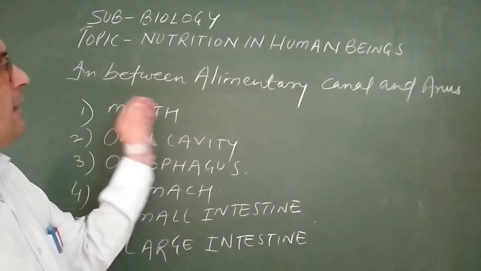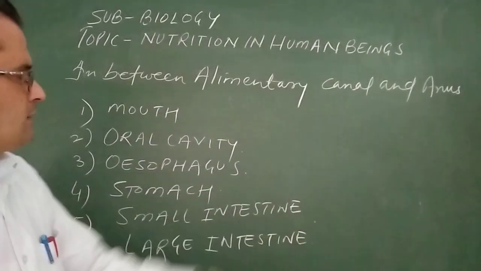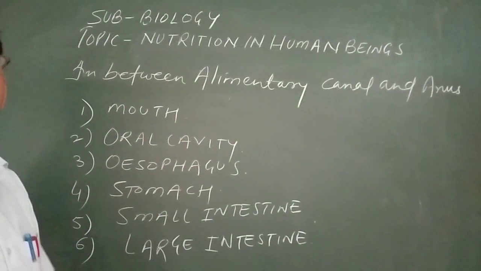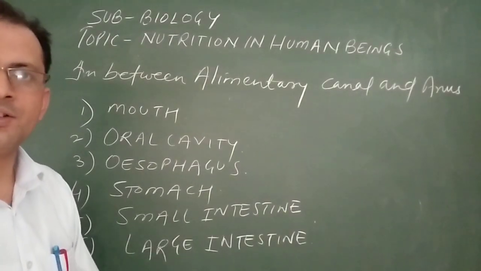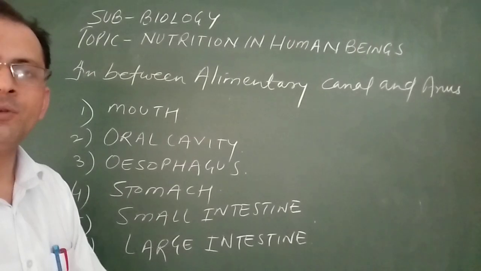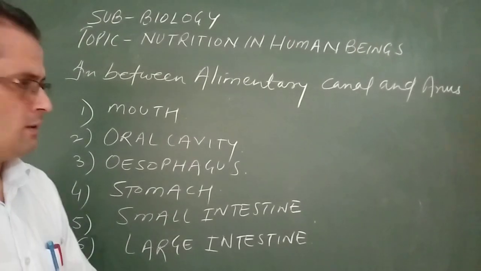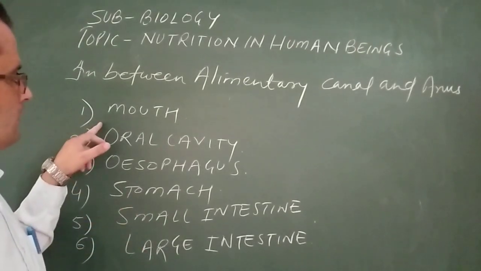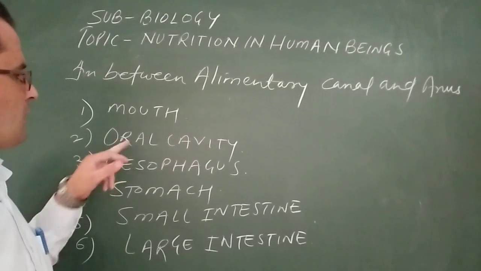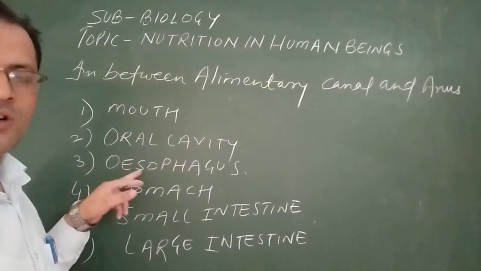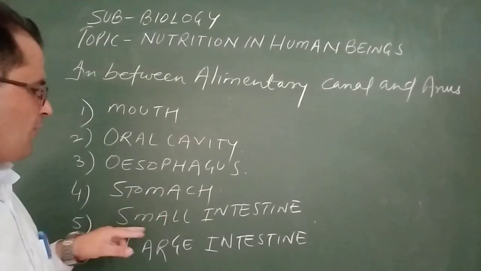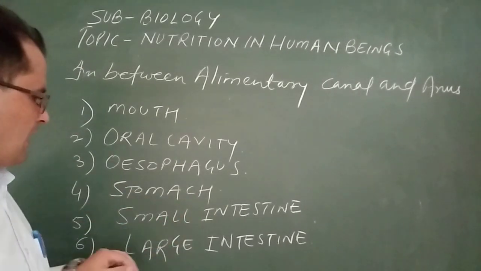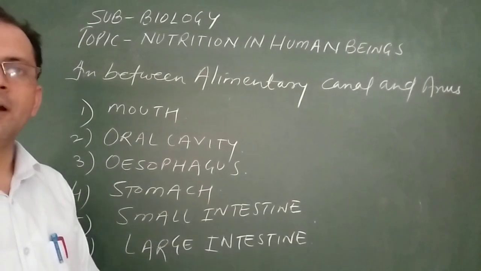In between the mouth and the anus there are various parts which take part in the process of digestion, which we are going to discuss one by one. First is the mouth, second is the oral cavity, third is the esophagus which is also known as the food pipe, the fourth one is the stomach, fifth is the small intestine, and the sixth is the large intestine.